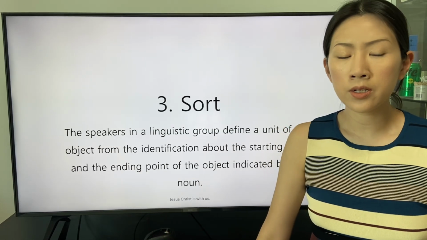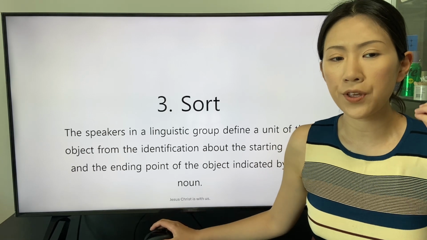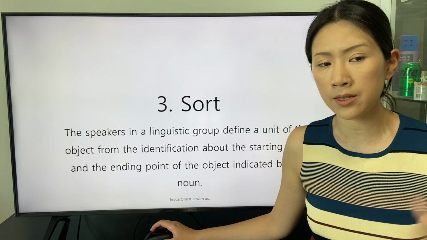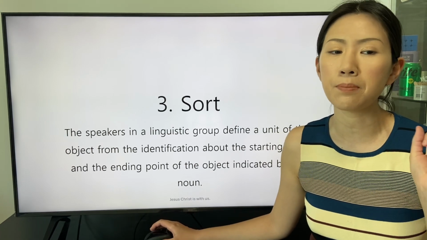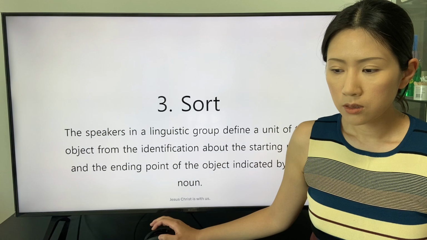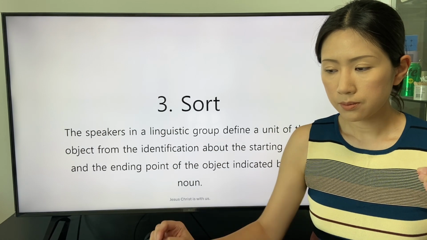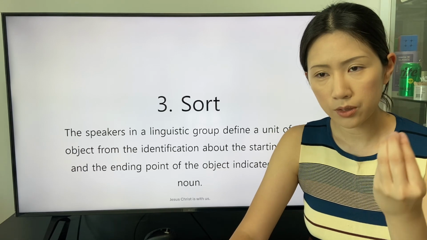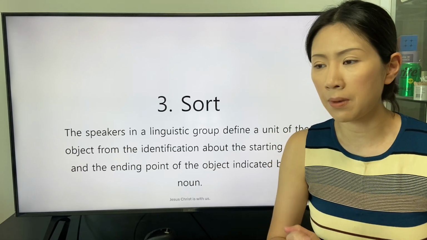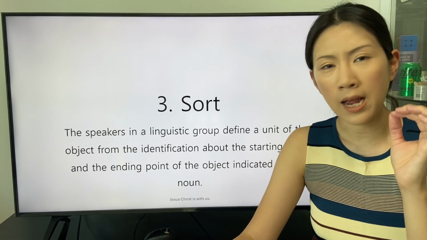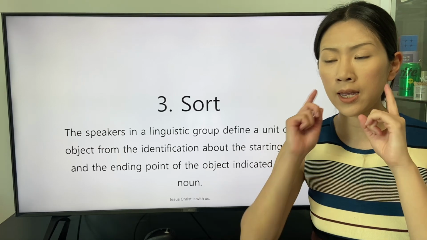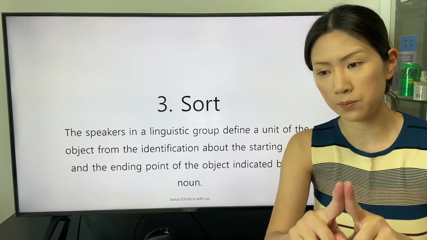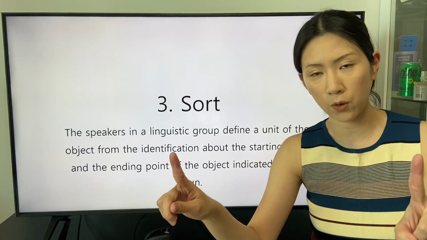The speakers in a linguistic group define a unit of the object from the identification about the starting point and the ending point of the object indicated by the noun. To identify a unit of the object indicated by a noun means that we can identify the starting point of the object and the ending point of the object.